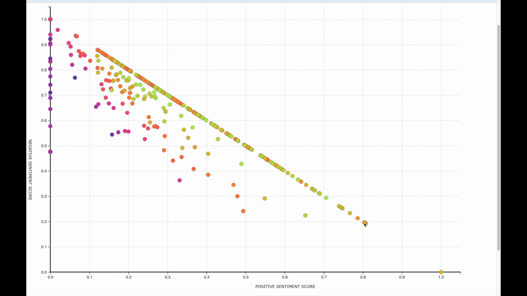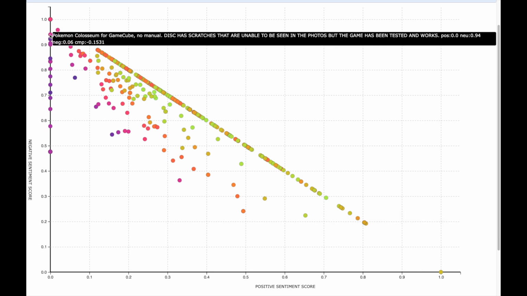Now let us hover over a game with an item description which has a high positive sentiment. And we see a description such as works perfectly, excellent condition, like new. Now let us see a game with a negative sentiment. And we see a game which says no manual, disk has scratches. So sentiment analysis can really help to create some very intelligent features.